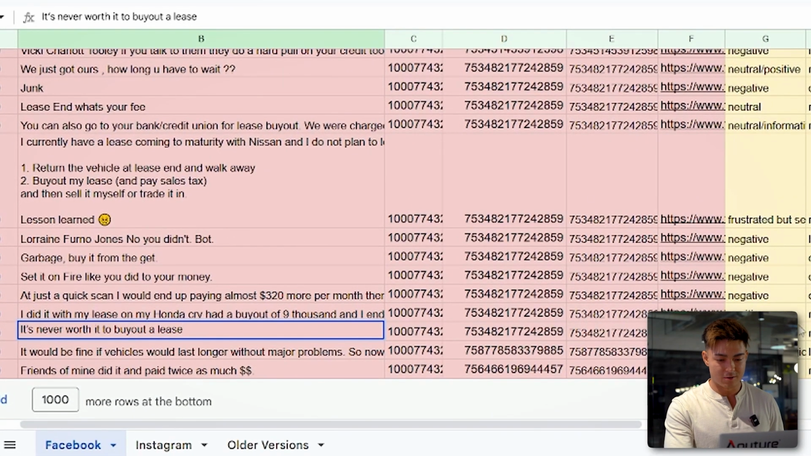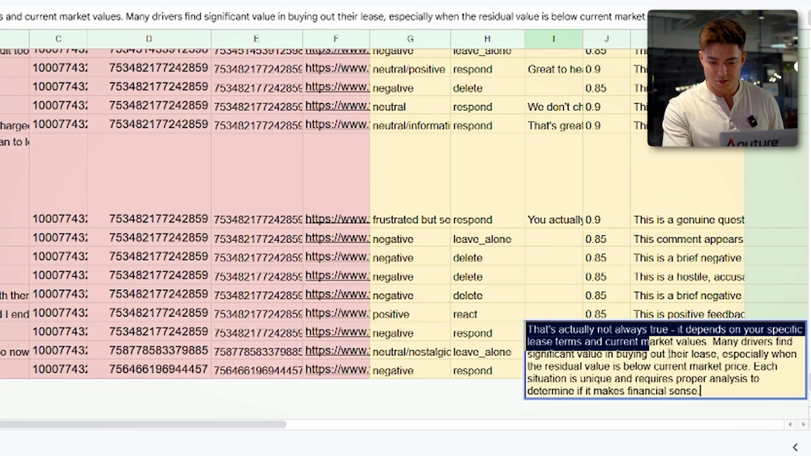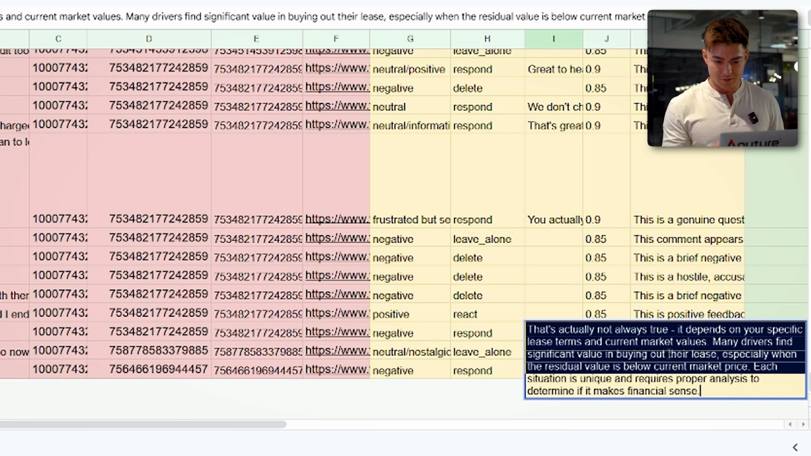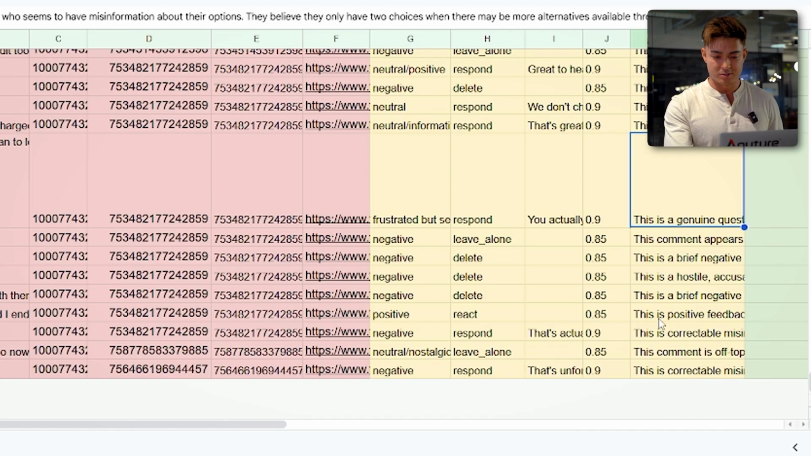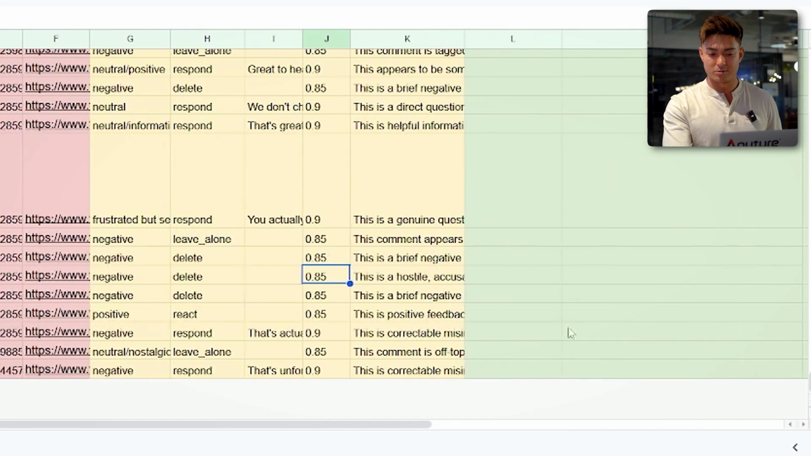Okay, "It's never worth it to buy out a lease." That's actually not always true. It depends on your specific lease terms and current market values. Many drivers find significant value in buying out of the lease, especially when the residual value is below current market price. Each situation is unique and requires proper analysis to determine if it makes financial sense. So I think this is a good response, but maybe it could be shorter, right? So that would be my feedback.